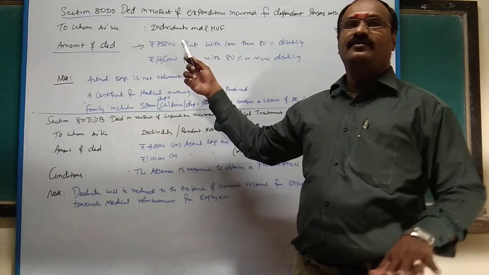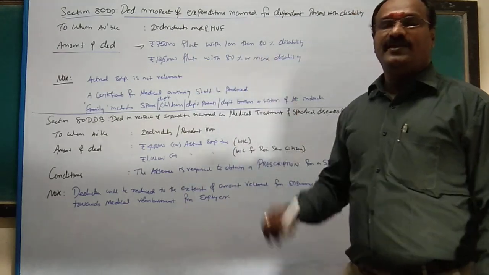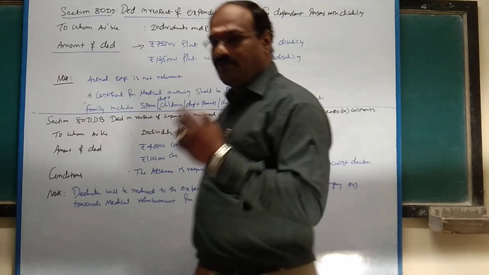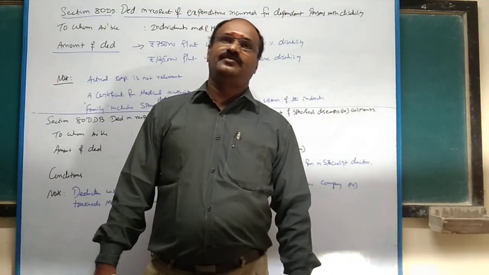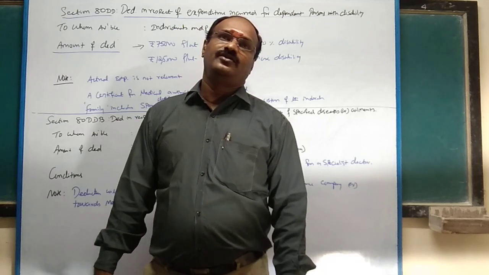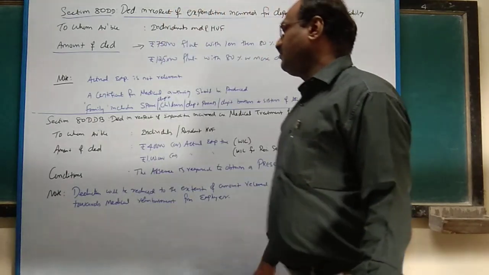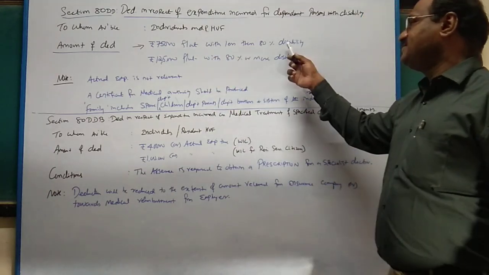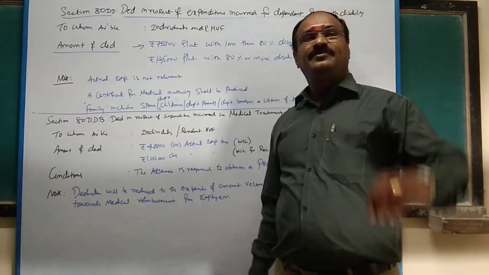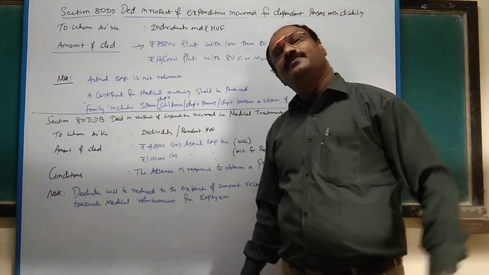Flat means fixed, with less than 80% disability. See, whether 80%, less than 80% or more than 80% disability, it is certified by government doctors. You can get a certificate from the medical authority. If less than 80% disability, it is fixed, irrespective of the actual expenditure, which is irrelevant.